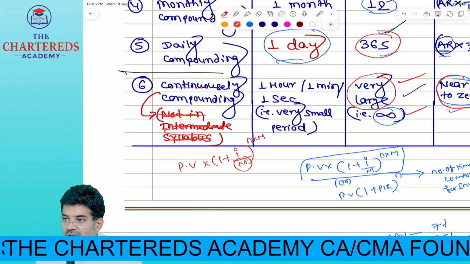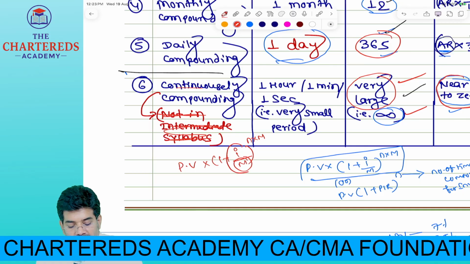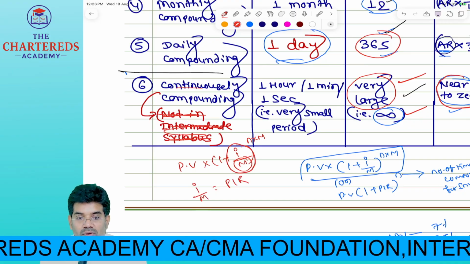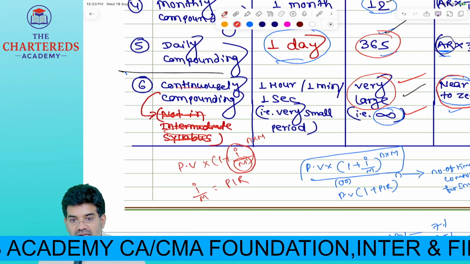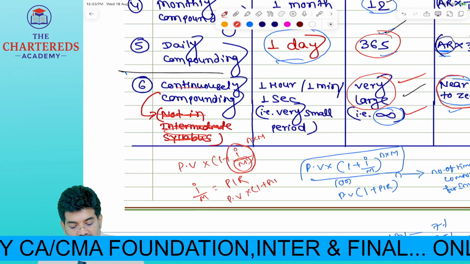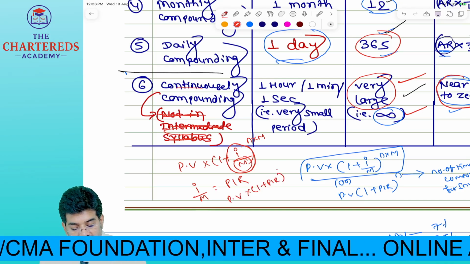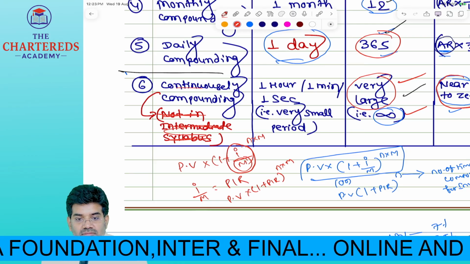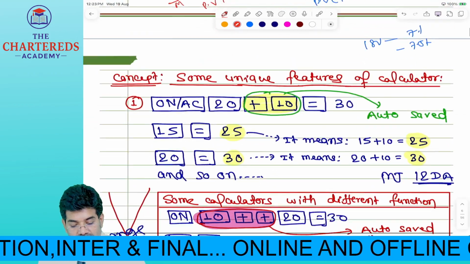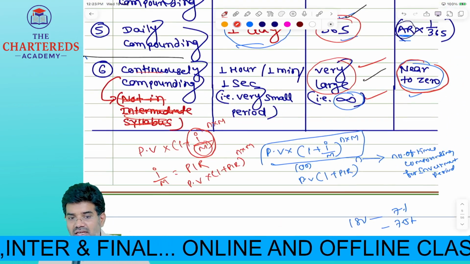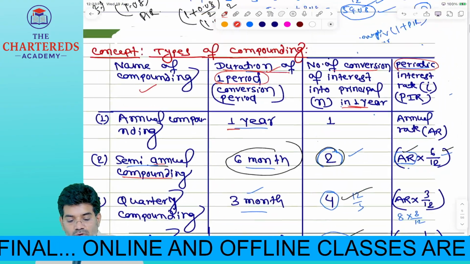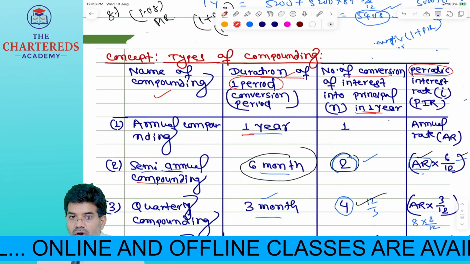We call I divided by m the periodic interest rate. So PV into 1 plus periodic interest rate whole power n into m, number of times compounding. Like that, the formula also you can apply. After that we will cover the techniques of calculator, how to use calculator effectively. So you can make a note of these types of compounding.